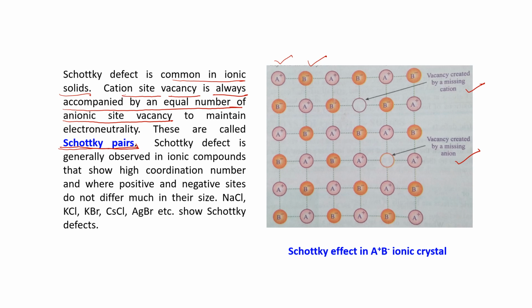They show high coordination number. Schottky defects are generally observed in ionic compounds that show high coordination number and where positive and negative sides do not differ much in size. This is very important. So NaCl, KCl, KBr, CsCl, AgBr, etc. show Schottky defect. Am I clear to you?